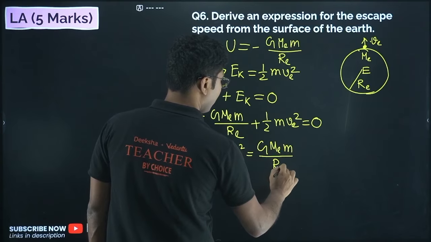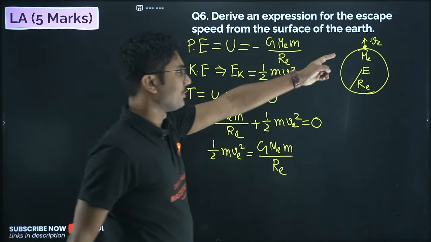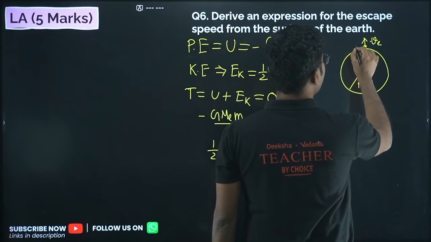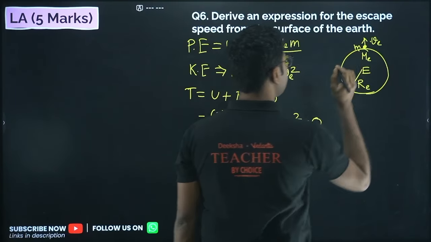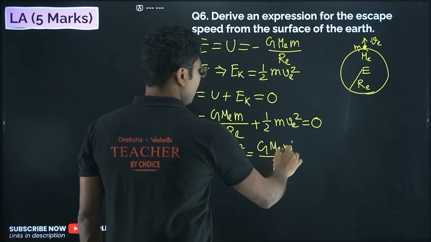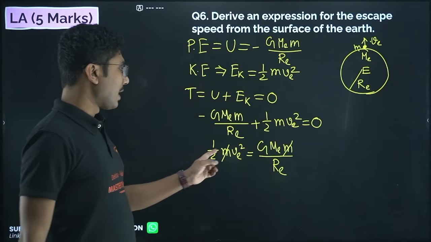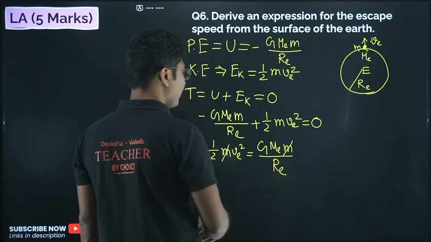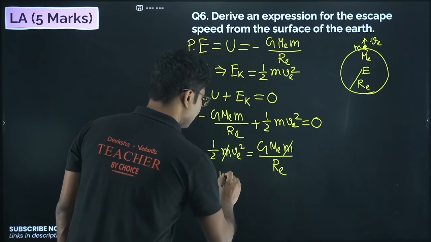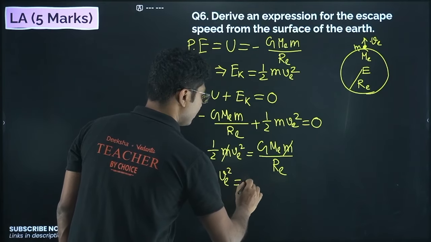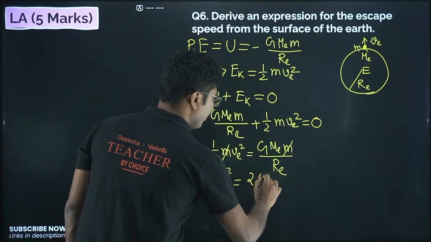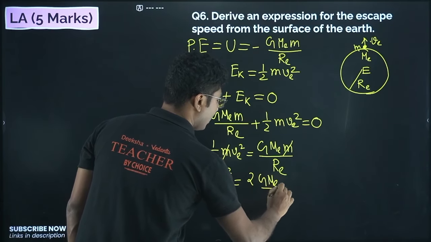by Re. What is small m? Small m is the mass of this object. It does not play any role, but you don't forget it, okay? So mass cancels. So from here what do we get? We get Ve square equals to 2 G Me upon Re.